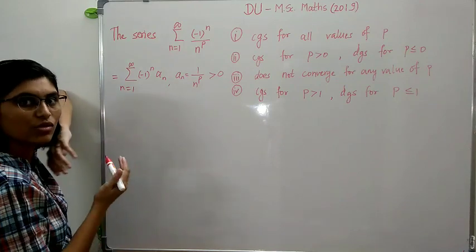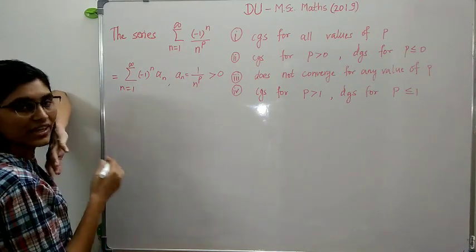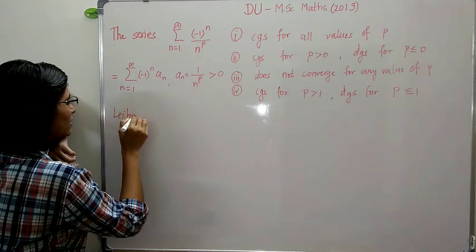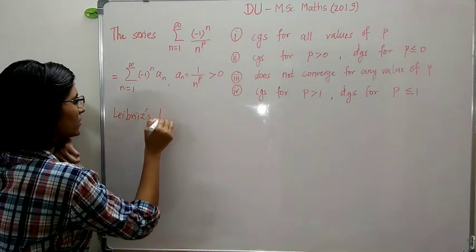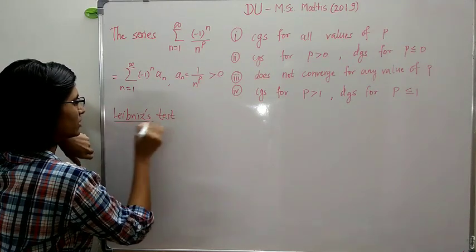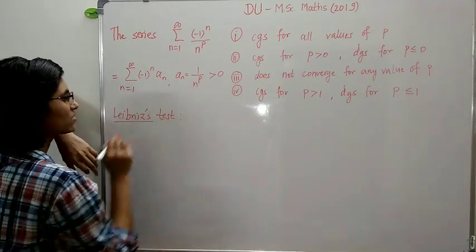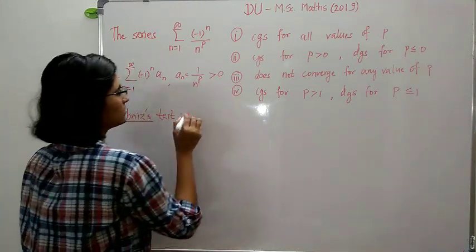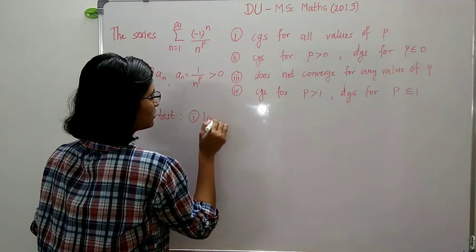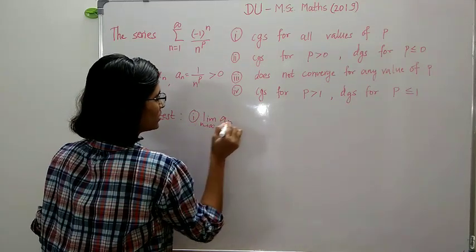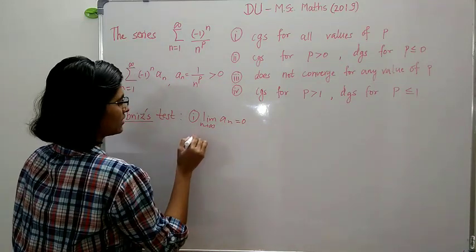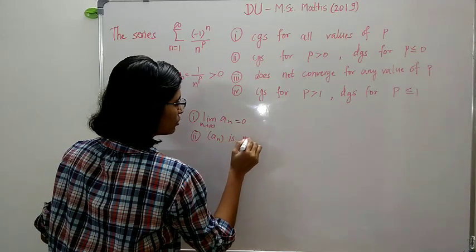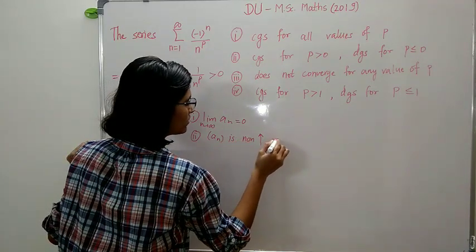Whenever we want to check the convergence of an alternating series, there is a test called the Leibniz test, which is given by the well-known mathematician Leibniz. This says that if we have this alternating series, then the first condition is limit of an as n tends to infinity is equal to 0. And the second condition is that the sequence an is a non-increasing sequence.